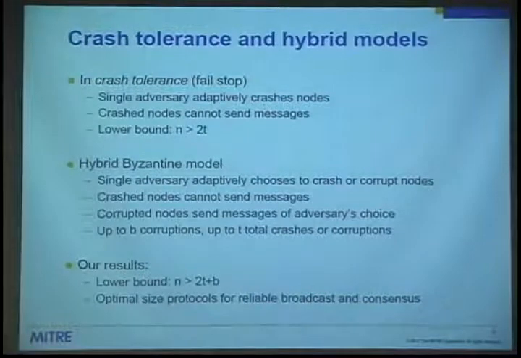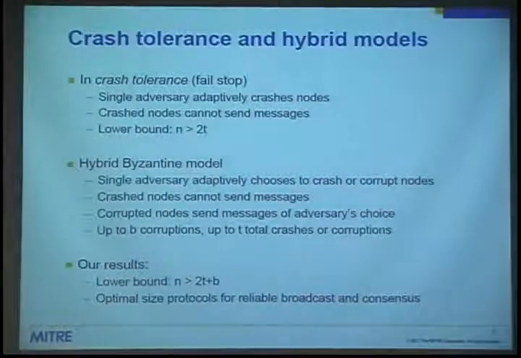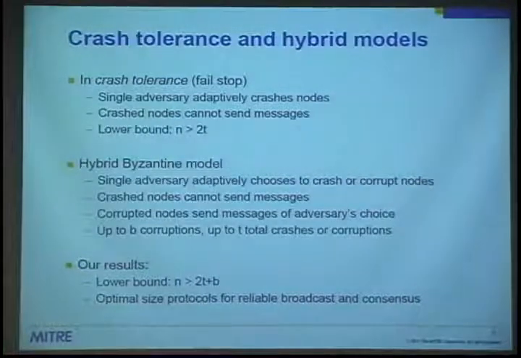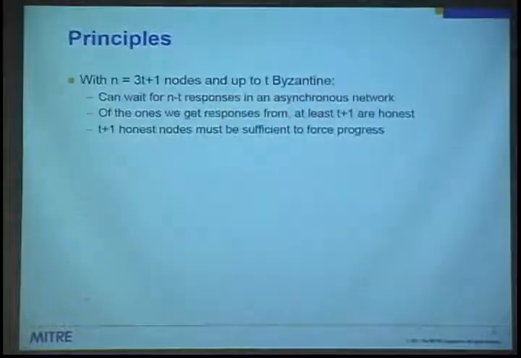And our results are that there is a lower bound of n greater than 2t plus b, which actually matches up on both ends. So n greater than 2t, if b was equal to 0, that would indicate the adversary doesn't have any Byzantine corruption, so it's just like the crash tolerance case. And if b equals t, in other words, the adversary can Byzantine corrupt any of the nodes, then it's just like n greater than 3t. So it actually connects these two. And we also give optimal size protocols for reliable broadcast and consensus.